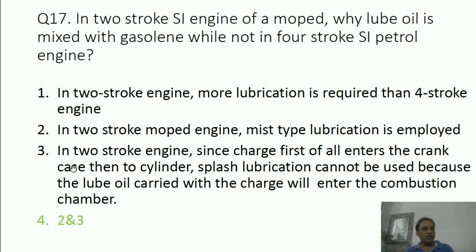In case of four-stroke engine, what happens? The lubricant oil is poured inside the crankcase. This is called splash lubrication. When the crankshaft spins in the lubricant oil, it splashes the lubricant oil all around behind the piston. So by that way, the lubrication is developed in four-stroke engine. But in two-stroke engine, we cannot go like that. So option 2 and option 3 both are correct.